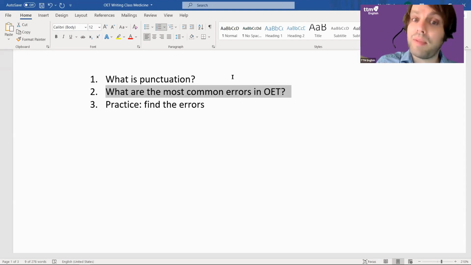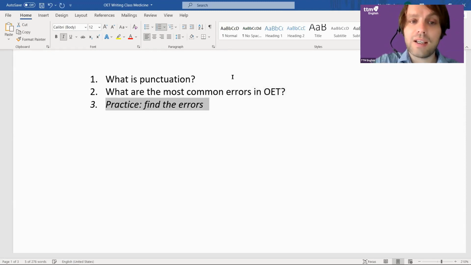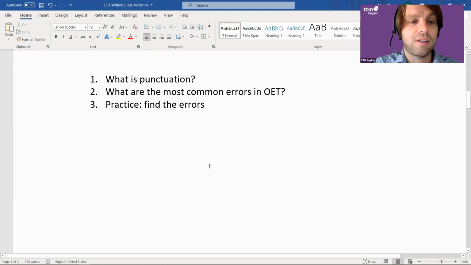I want you to tell me, and then I'll teach you how not to make those errors. Then we'll practice finding examples of those errors. I've taken all the exercises today from real OET letters from you guys and from nurses. Presumably, if you understand number 2, you will be able to find the errors in number 3. Think of it as a test.